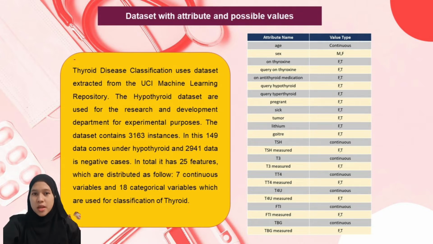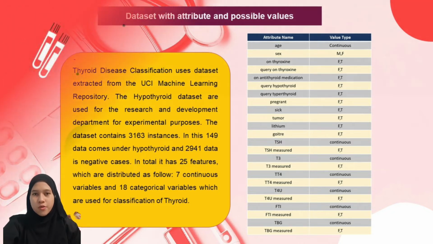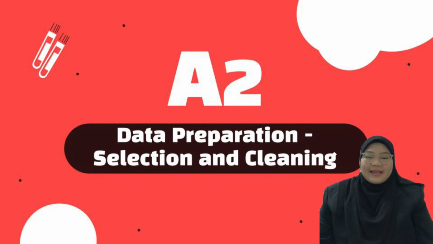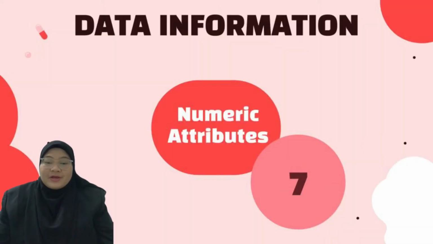In total, it has 25 features which are distributed as follows. 7 continuous variables and 18 categorical variables containing true or false, which are used for classification of thyroid. A2 data preparation, selection and cleaning. First, data information. Numeric attributes in this data have 7 attributes.